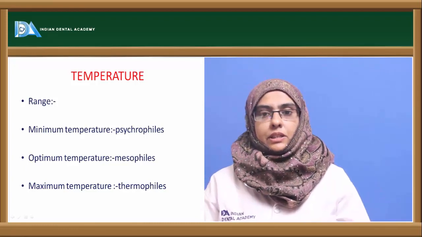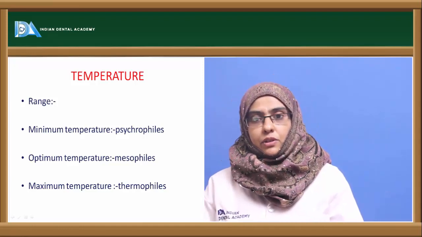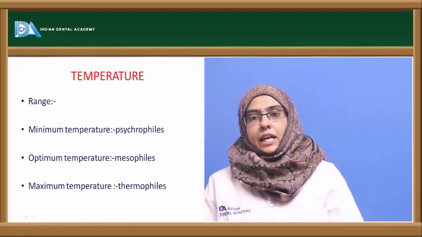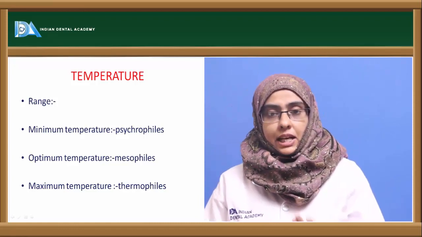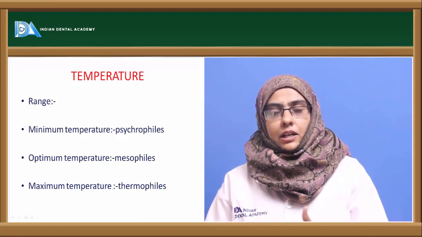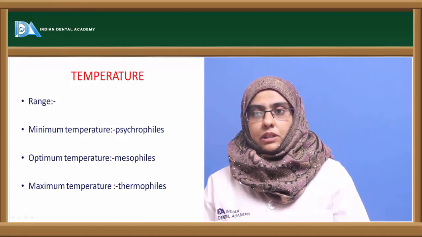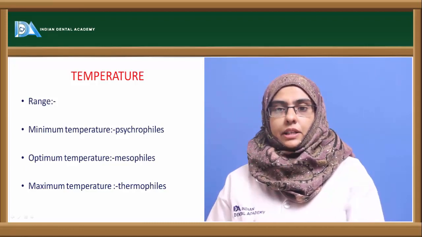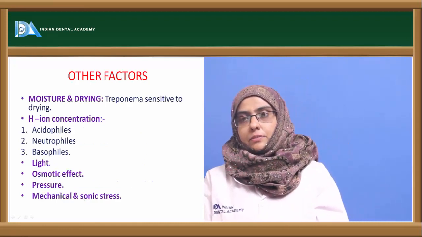Psychrophiles grow at very low temperature. These are the organisms that usually cause the spoilage of food in refrigerators. And then you have mesophiles, which are mostly the pathogenic group of microorganisms that cause diseases in human bodies. And then you have the maximum temperature loving organisms, that is thermophiles, that can withstand highest temperatures, beyond 100 to 200 degrees centigrade also. It is because of certain lipid components present in the organism that help them to survive at a very high temperature. So the organisms based on temperature can either be a psychrophile, a mesophile, or a thermophile.